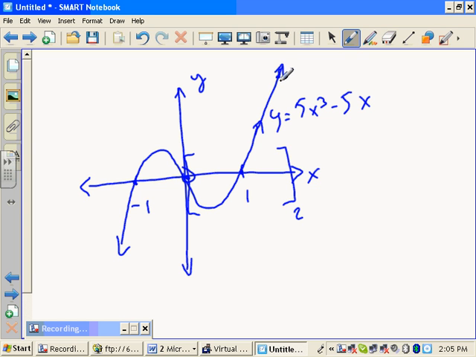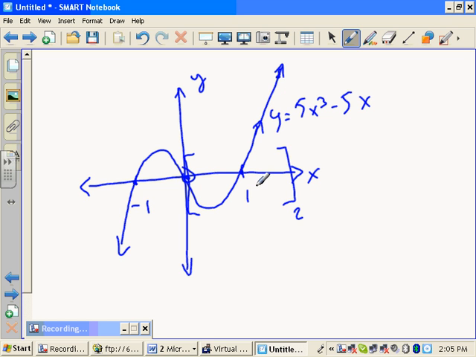If you're looking for a min or a max on a closed interval for a continuous function, don't just test where f prime changes sign, you also test the endpoints. F of 0, f of 2. In this case, f of 2 would be the max. Okay? That's important. We're going to need that.